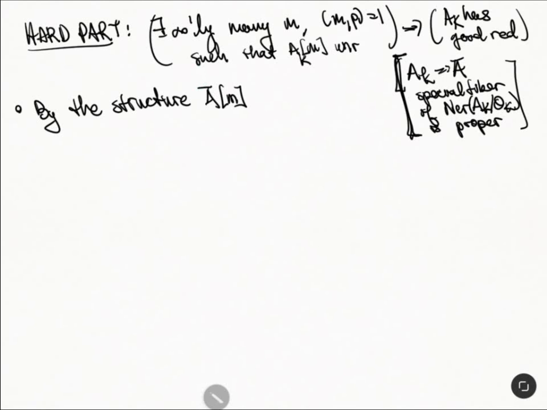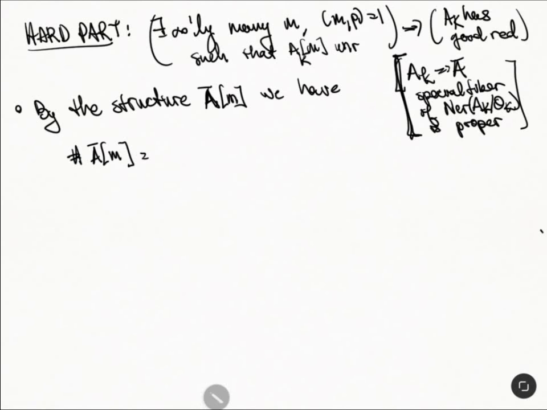Okay, so by the structure of this thing, we did some counting. We wrote the connected component of the special fiber as an extension of an abelian variety by an algebraic group. And the algebraic group breaks up as a unipotent part and a torsion part. And that allows us to count the torsion points, right? We have that A bar[m].